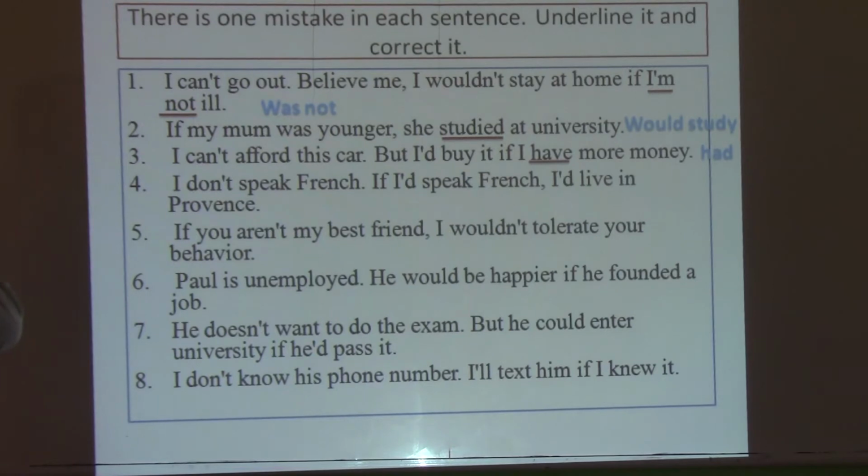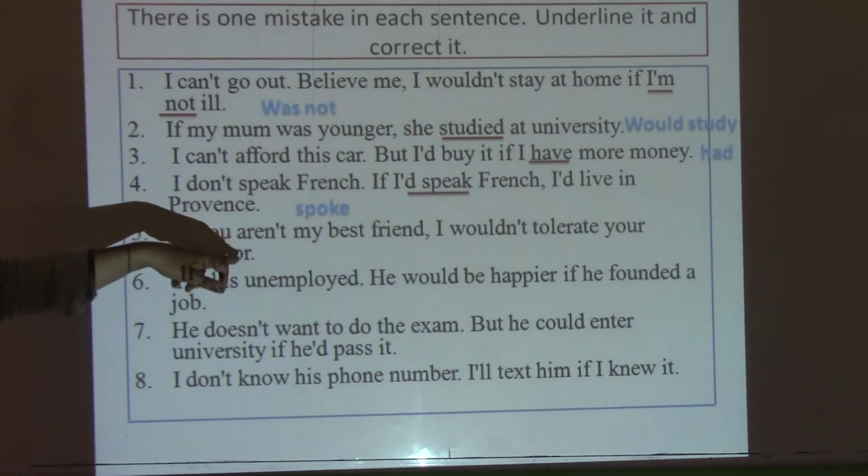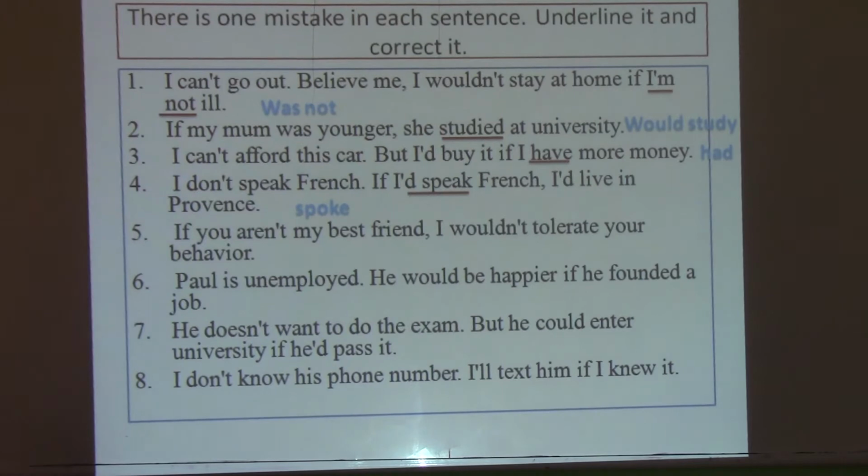Fourth one here, I don't speak French. If I'd speak French, I'd live in Provence. So what should we say there? So here is the mistake again. So we should say if I spoke French. Fifth one, if you aren't my best friend, I wouldn't tolerate your behavior. Okay? So here we say if you aren't, I wouldn't. So here this is the mistake. We should not say if you aren't, but we should say if you weren't.